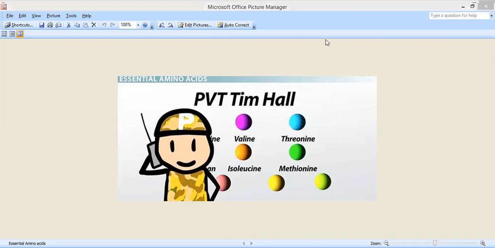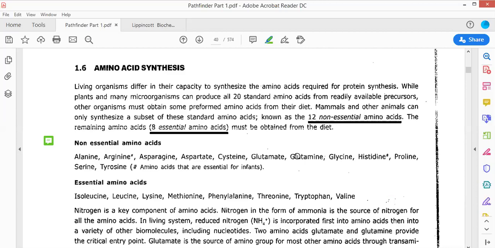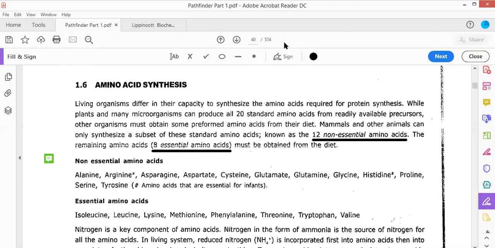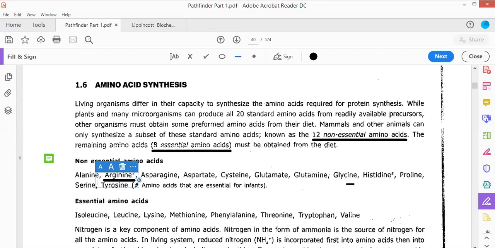But what is being asked in CSIR NET and other entrance examinations is not always about the essential and non-essential amino acids. There are two amino acids which are partially essential, for example arginine and histidine. They are always being asked in the CSIR entrance examination, so these are the most important among all the different types of amino acids.